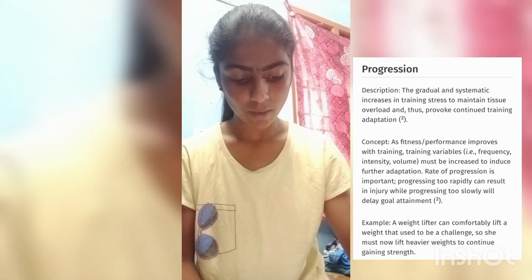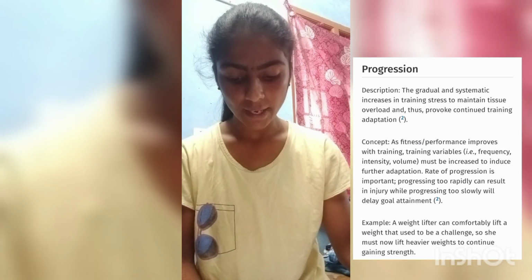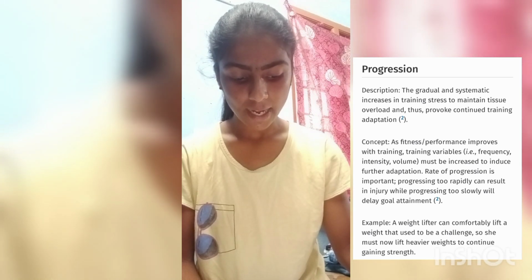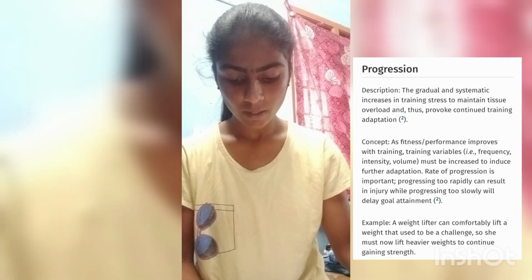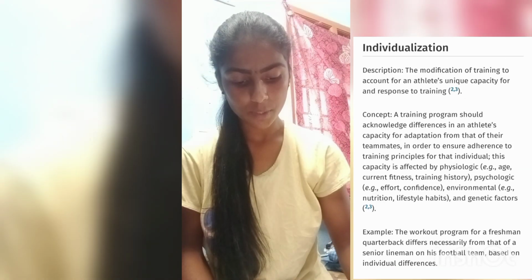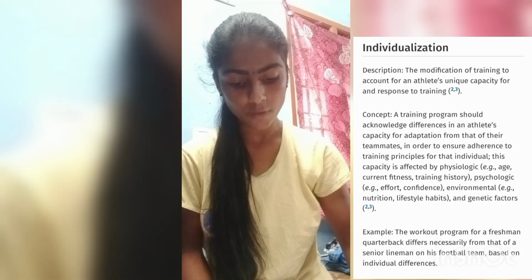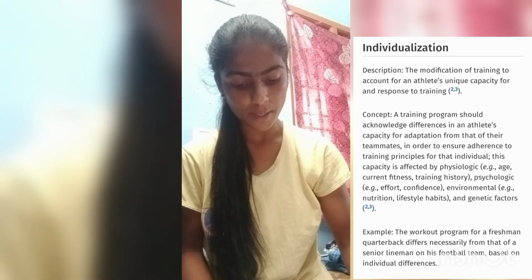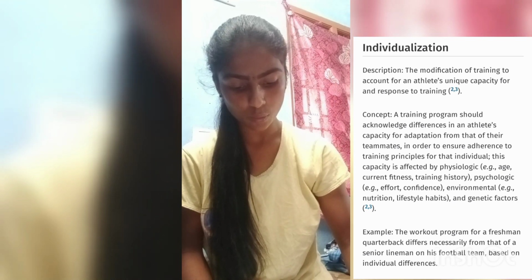Example: a weightlifter can comfortably lift a weight that used to be a challenge, so she must now lift heavier weights to continue gaining strength. Individuality description: the modification of training to account for an athlete's unique capacity for and response to training.